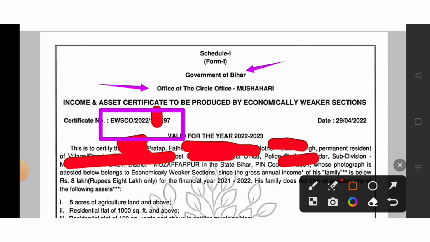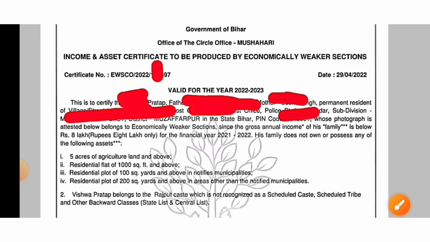Then certificate number and date. These two things are very important. If these two things are lacking in your certificate, then your certificate is fake and it will not be accepted at the time of counseling. So make sure that all these things are clearly mentioned, otherwise you will lose the seat.